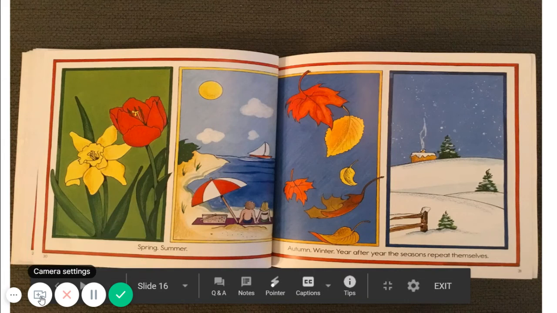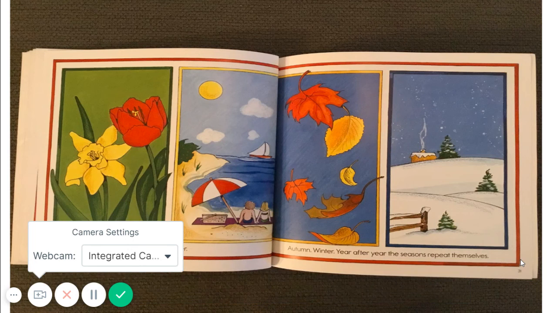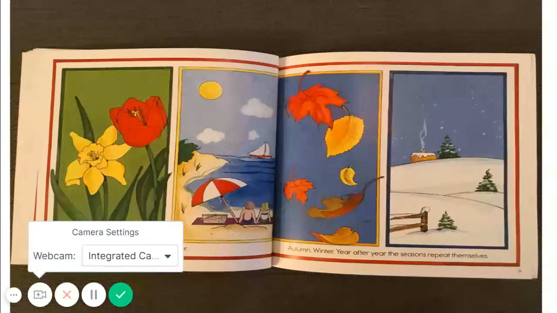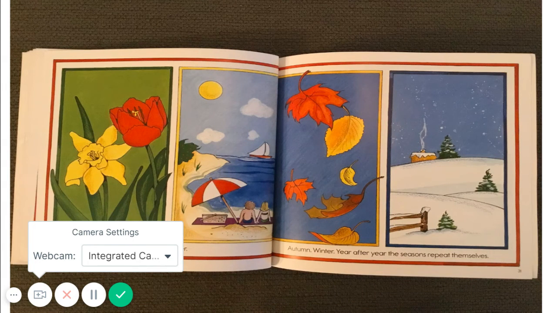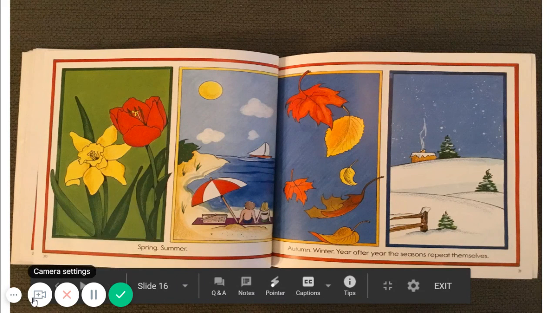So let's see. Today, I would like you to go and write your notes on winter. And then I'd like you to think about some different things about which seasons you like the best. Because tomorrow we're going to write about what is your favorite season. So finish your notes on autumn if you haven't finished them. And then finish your notes on winter. I'll tell you, the one thing I love about winter is snow. So I would like you to work on those things today.